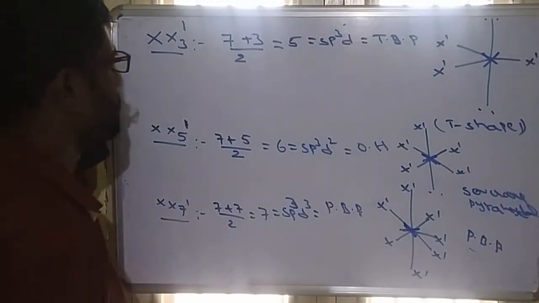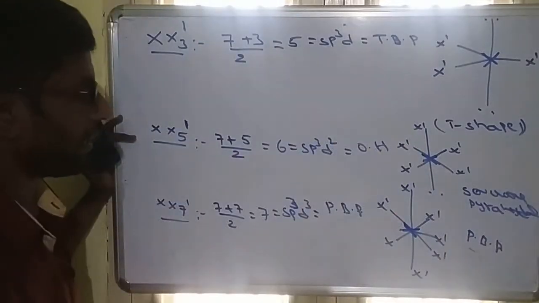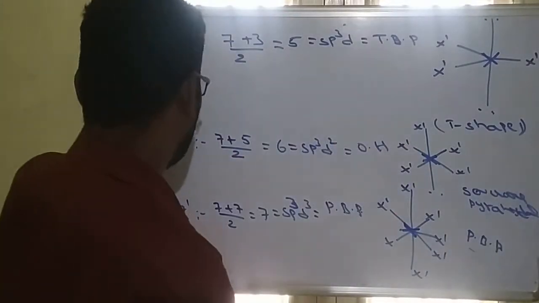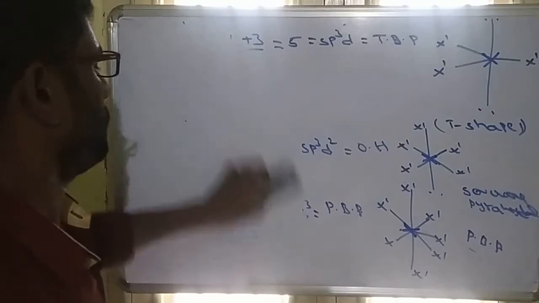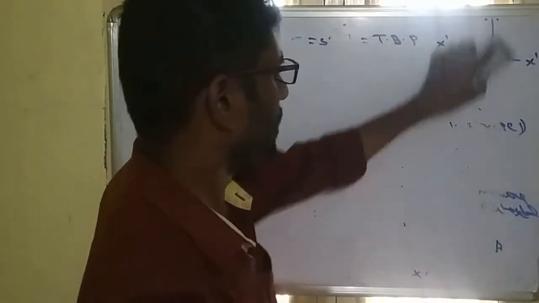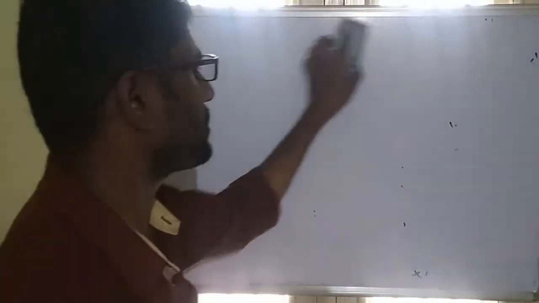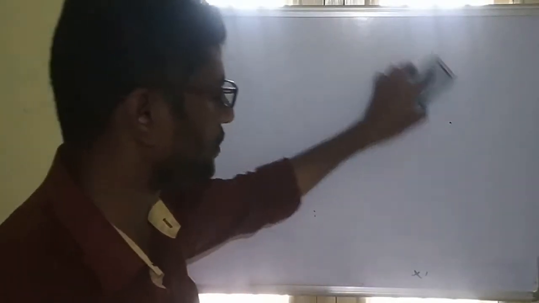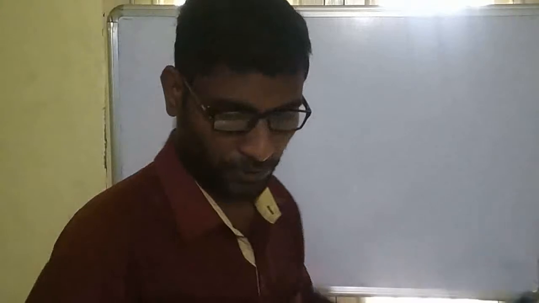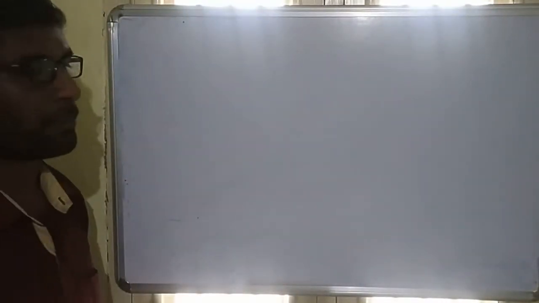So these are the shapes of interhalogen compounds. Total 4 types of interhalogens. XX' is directly a linear molecule because it contains only one bond. Remaining are T-shape, square pyramidal and pentagonal bipyramidal shape.